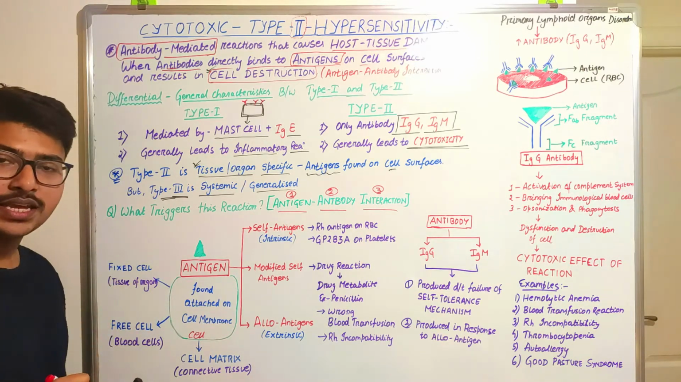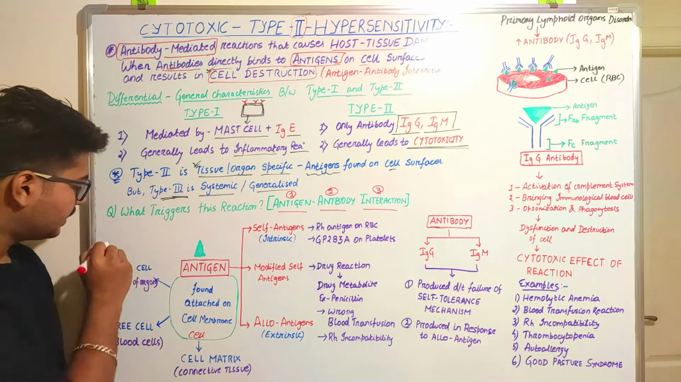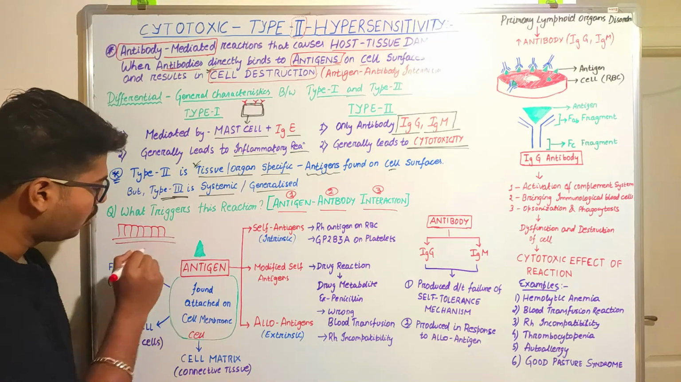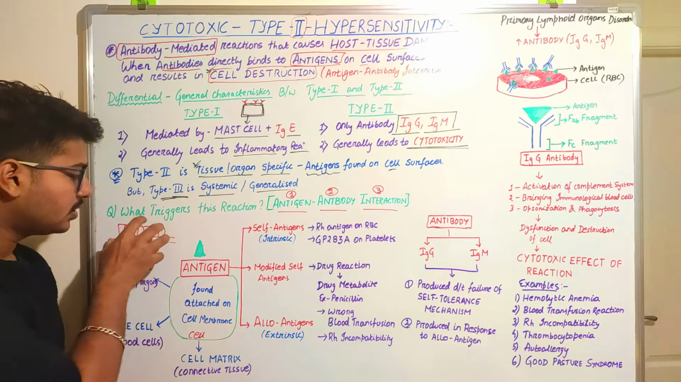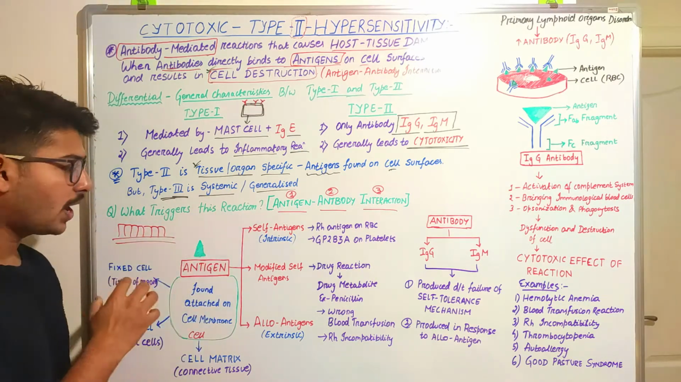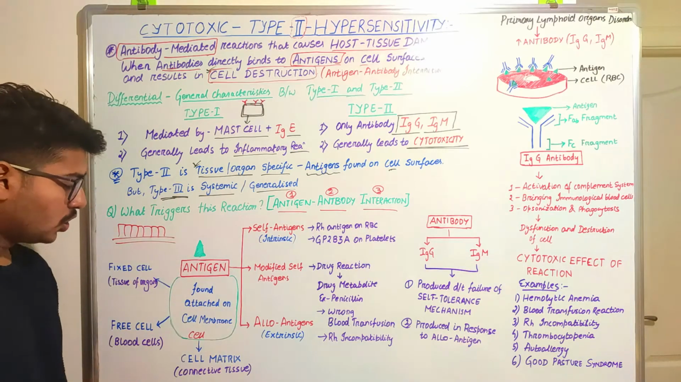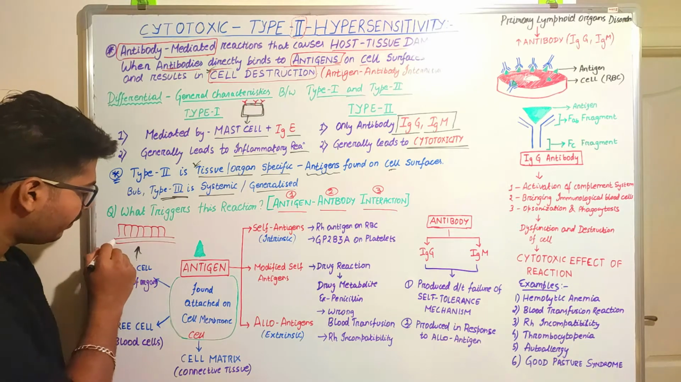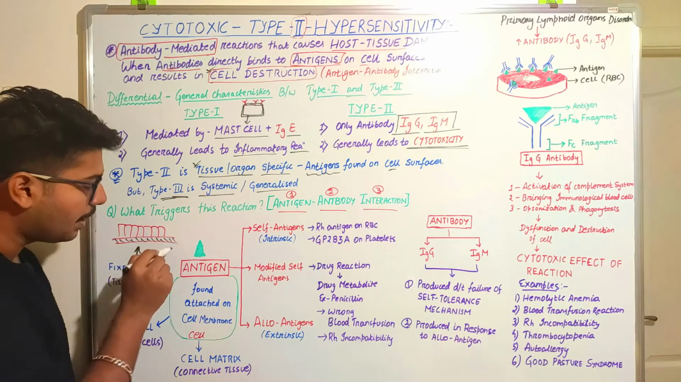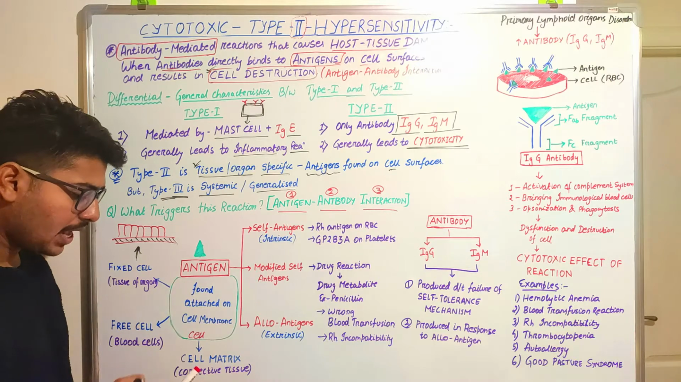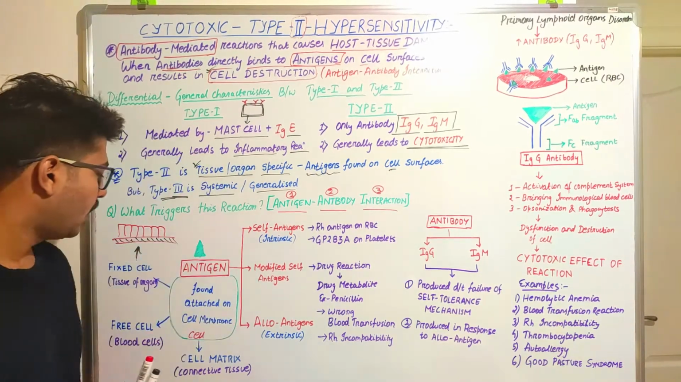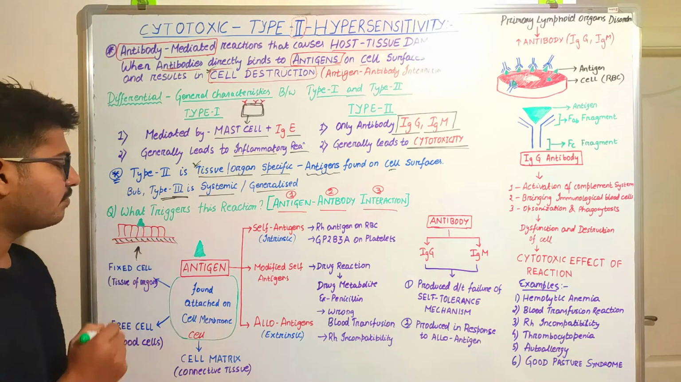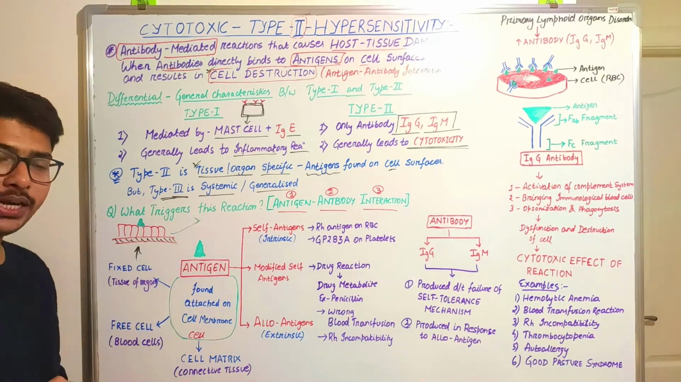What do you mean by a fixed cell? Fixed cells are cells that are fixed to the basal membrane, and these cells constitute the tissue, and tissue makes the organs. So these are the cells that are called fixed cells because they are fixed to a basal lamina membrane. And when the antigens attach to these fixed cell surfaces, then this reaction can be triggered.